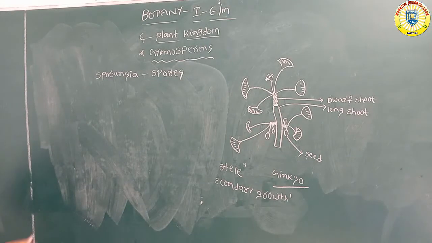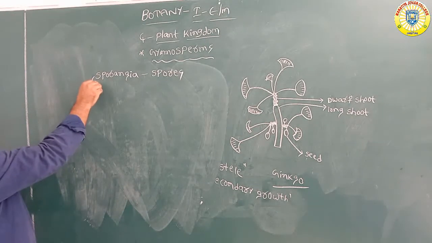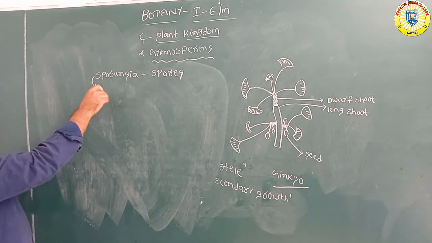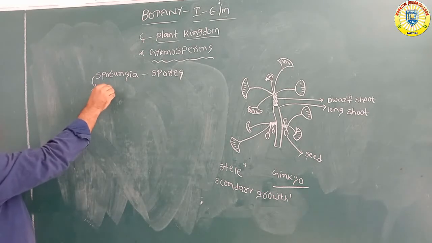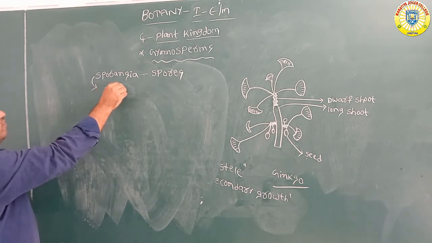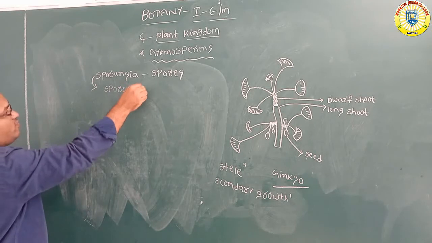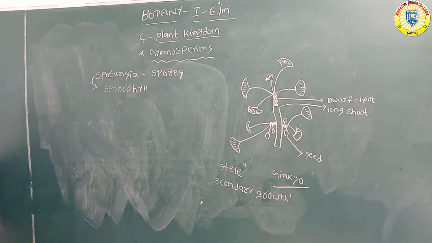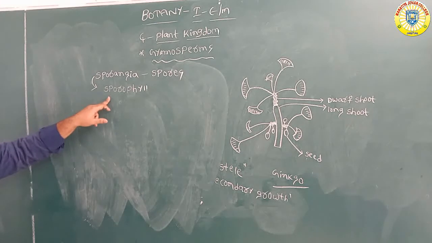The sporangia which are borne on a leaf-like structure, that is called sporophyll. The sporangia which include two types of spores are formed on a leaf-like structure called sporophyll.